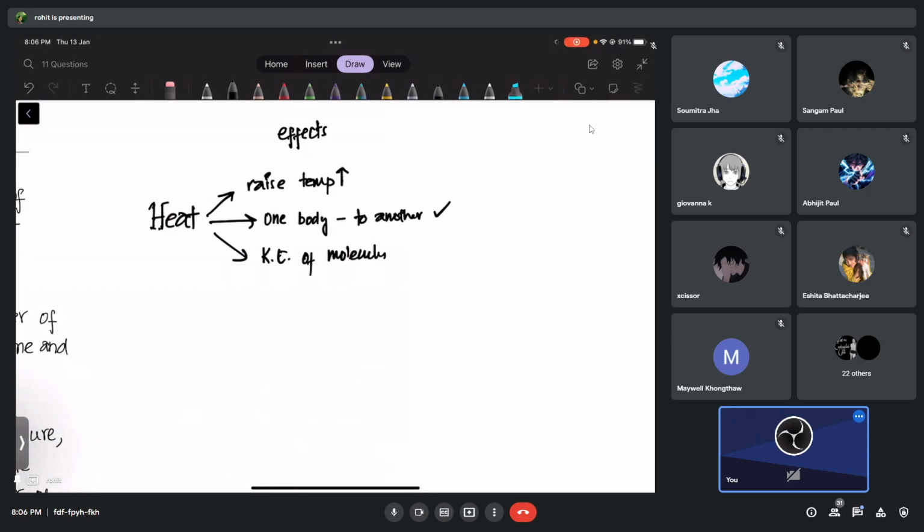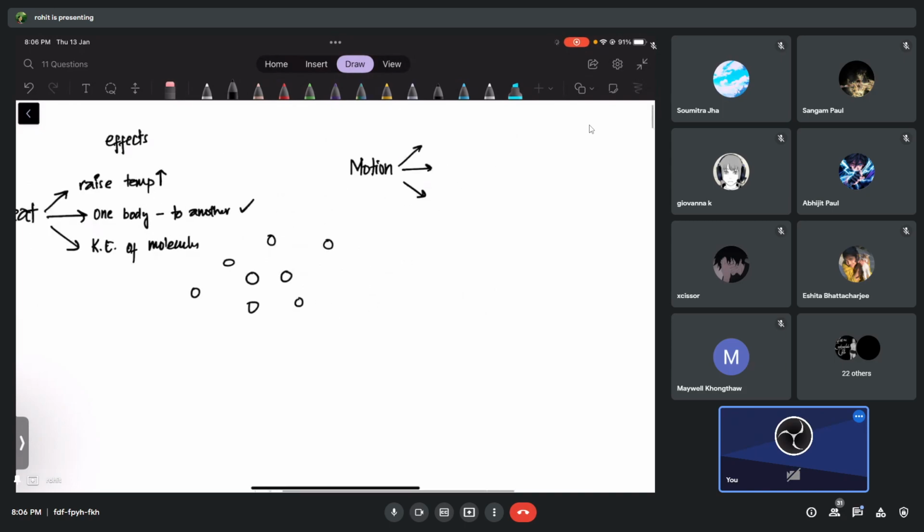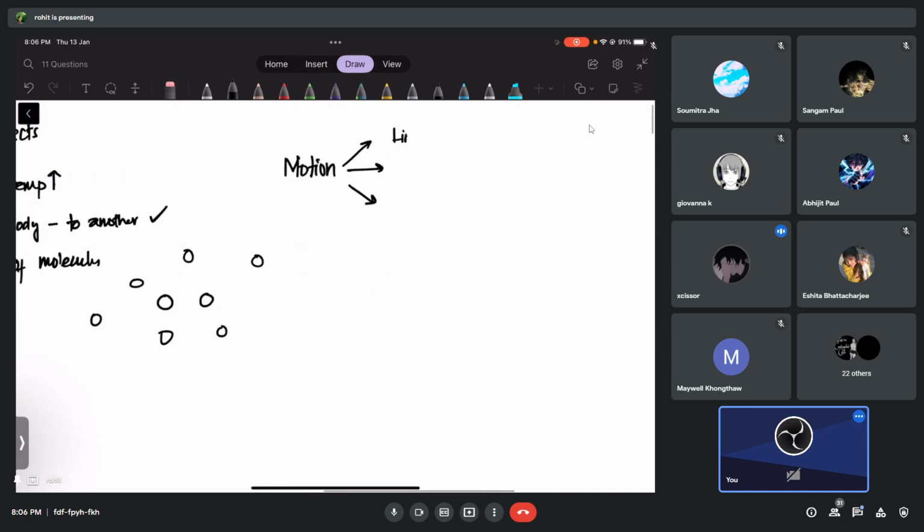Because if you have gases, and it may be solids also. Can you tell me different types of motion that the particles can have? I'll tell you. One is what? Linear motion. Yes. Vibratory motion. Yes. Rotational motion. Yes, rotational motion.